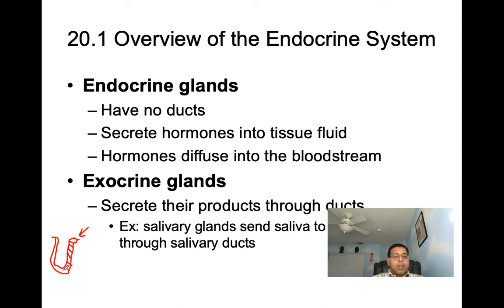One part is the secretory part. When we say secretory part, that's the part that secretes, and the other part is the duct. The duct is the part that helps take these secretions into the cavity or onto a surface. So if we were to draw this out fully, these are all our cells, and these are all the nuclei inside the cells.